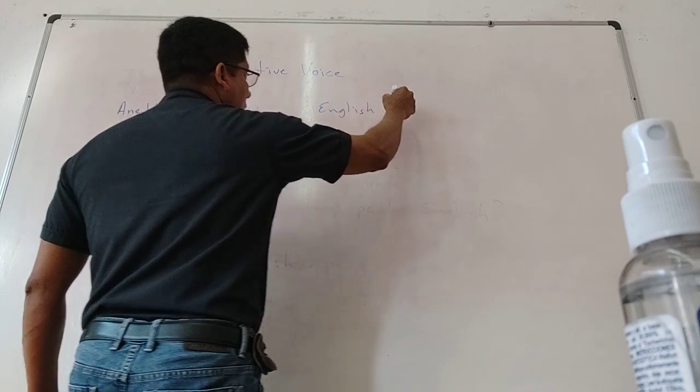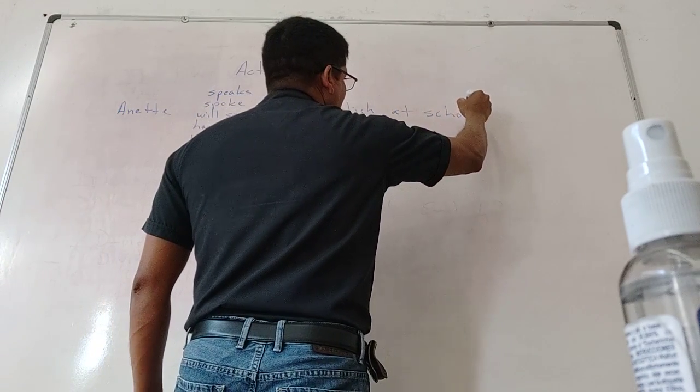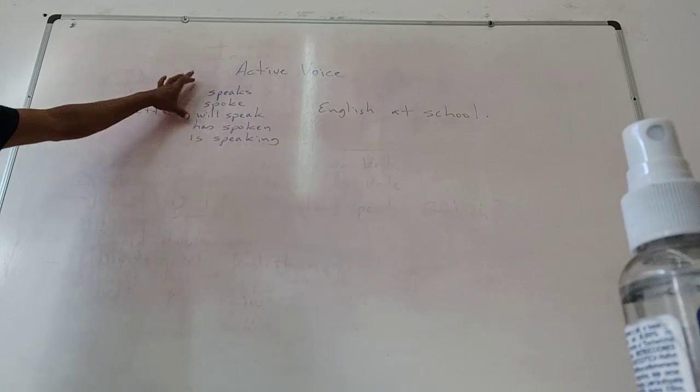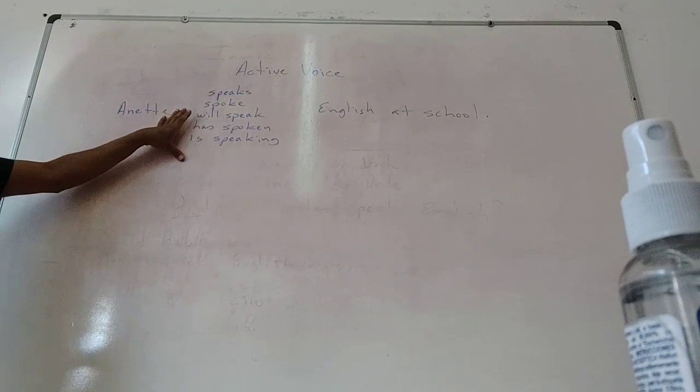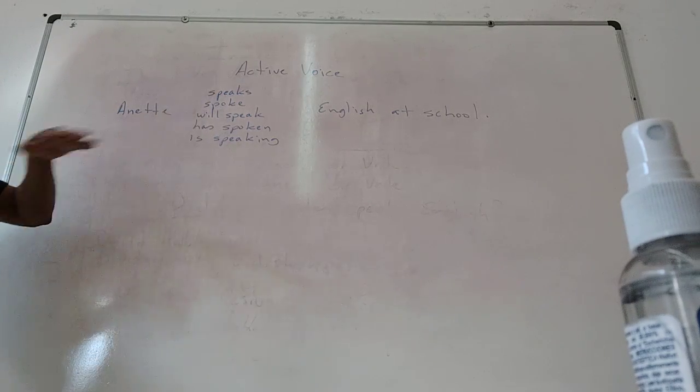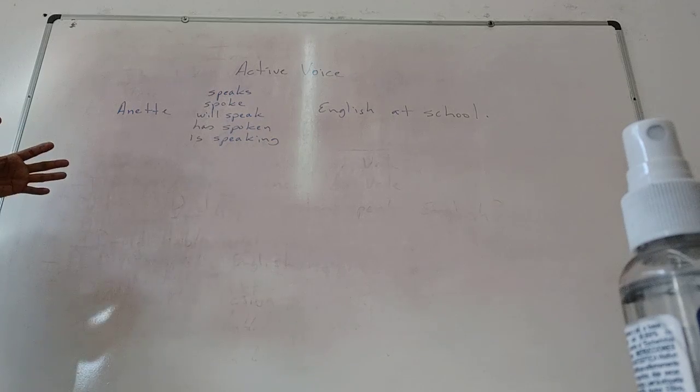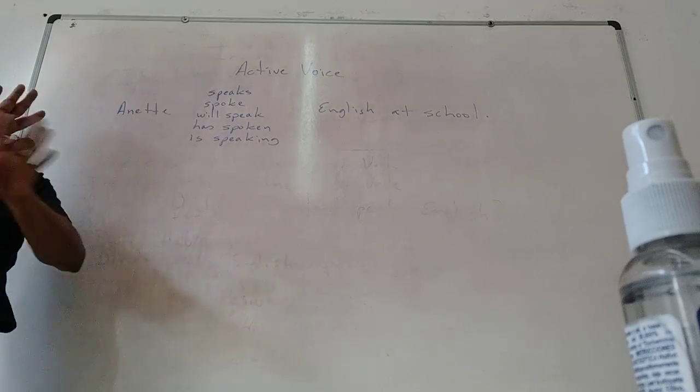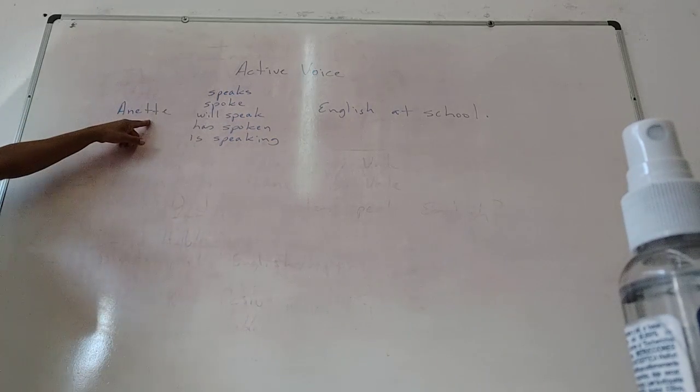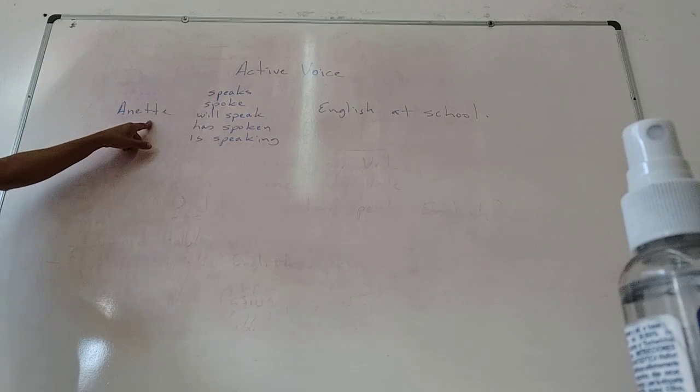English at school. I have 5 different tenses. Those are not the only tenses. There are more tenses. But what I want to show you here is that the active voice can be in any tense. I say, Annette speaks English at school.